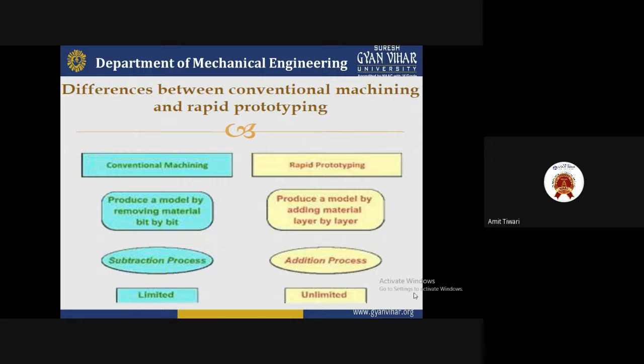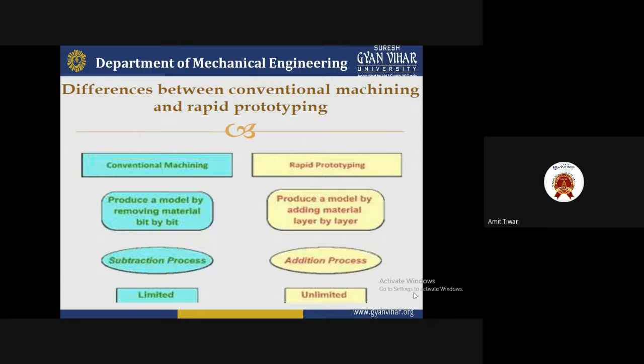As you know, the conventional machine and the rapid prototyping machine are different from each other, but considering the advantages, rapid prototyping is good for us because it is an additive process and there is no removal of material. If the material is not removed, the loss of material will be less and it will produce good quality, because more of the product remains for us.